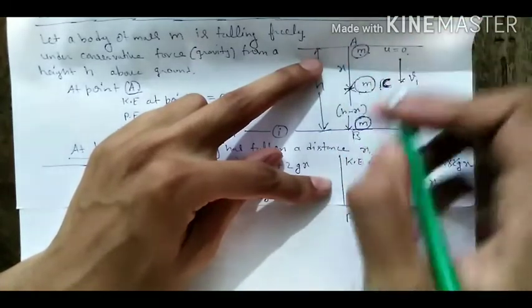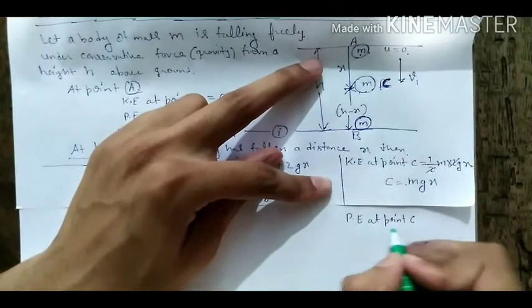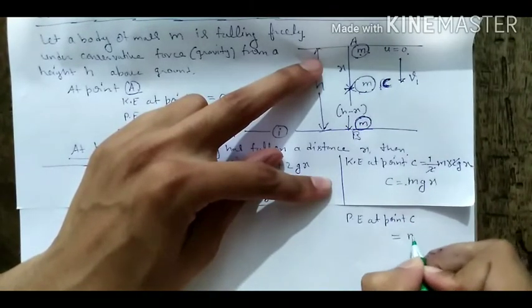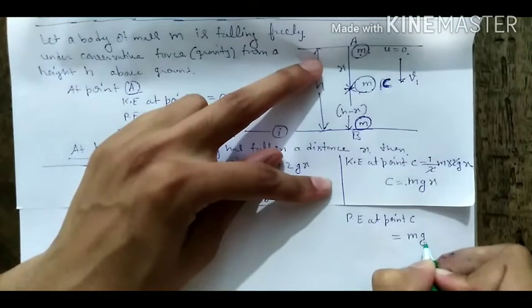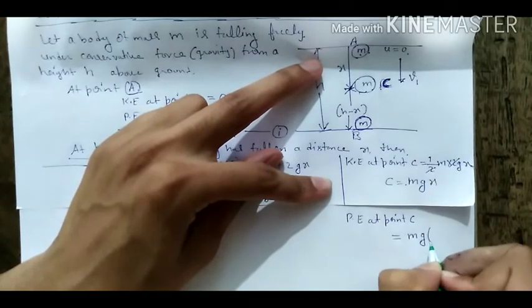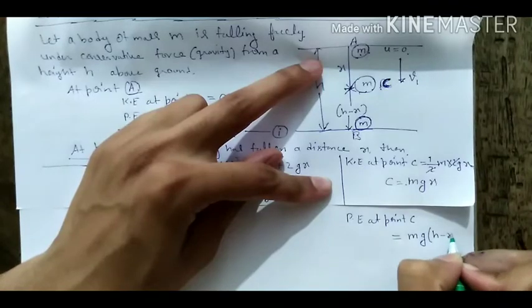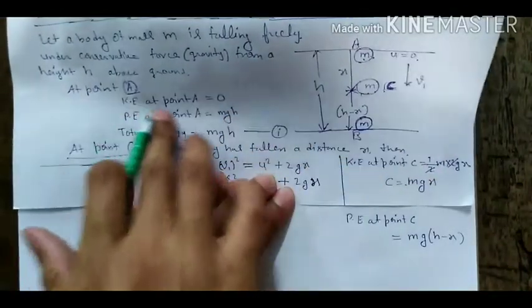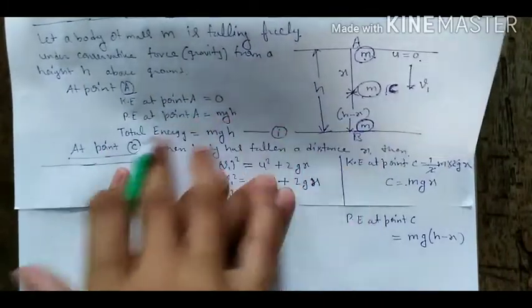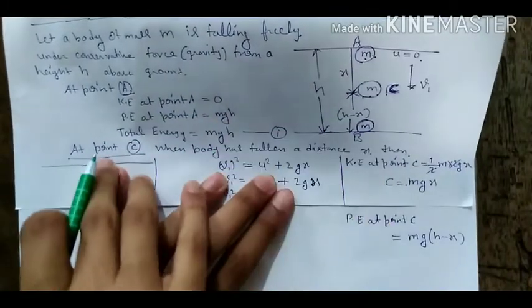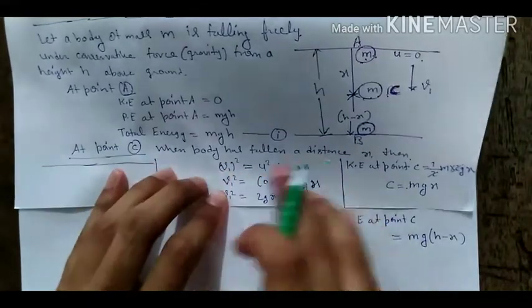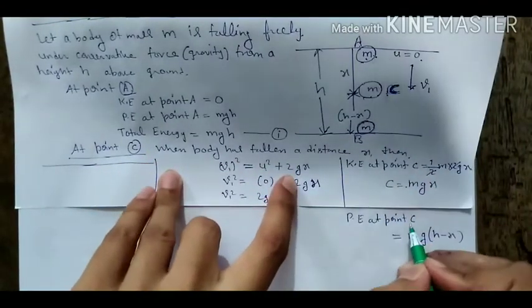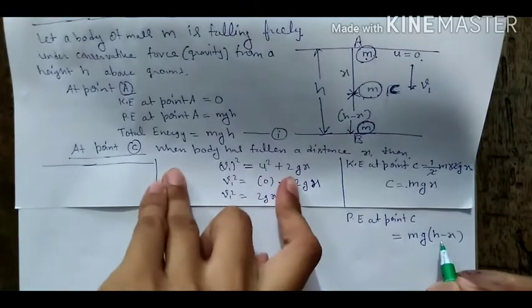This height is h minus x. So potential energy at point C is mg times h minus x. Our first step is kinetic energy, second step is potential energy, third step is total energy. At point C, the first step, kinetic energy, is mgx. The second step, potential energy at point C, is mg(h minus x).